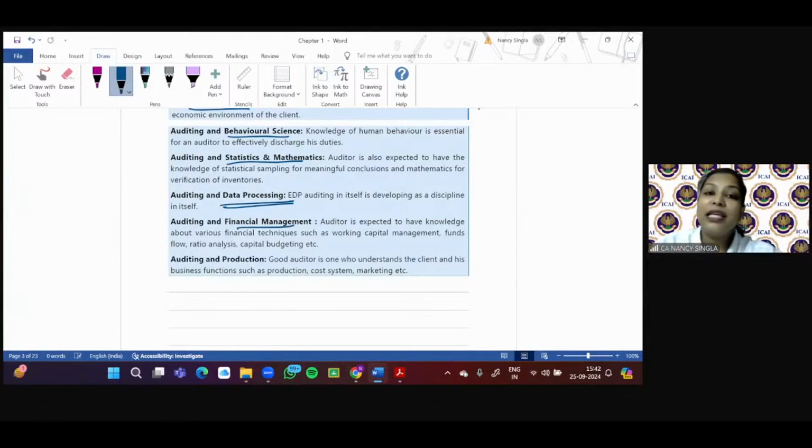Financial management. So the various financial techniques like working capital management, the funds flow, the ratio analysis, right? Your financial markets, an understanding of that is also required by the auditor. Auditing and production. So the auditor needs to have an understanding about production, the cost system, the marketing. See why, let's say the auditor is concerned about calculating the cost of inventories. So unless and until he has an understanding of the production process, the input, the output, he will not be in a position to conduct an effective audit, right? So that is why he needs to have an understanding of production also.